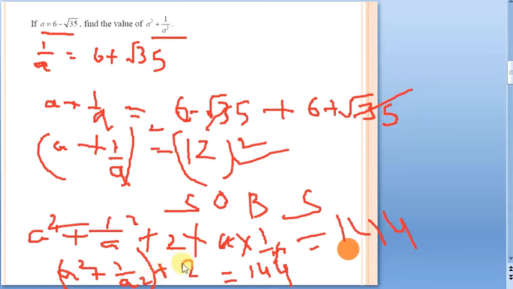Plus 2, if it comes to this side, will be minus 2. Otherwise, subtract 2 on both sides, then also it will hold good. So it will be 144 minus 2, which is 142, exactly what we got in the first method.